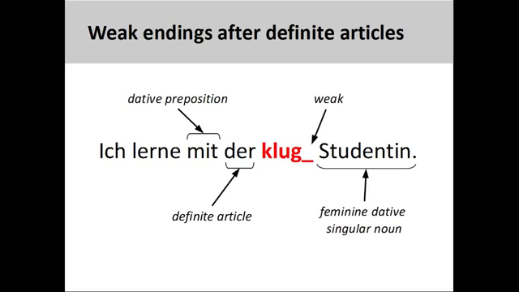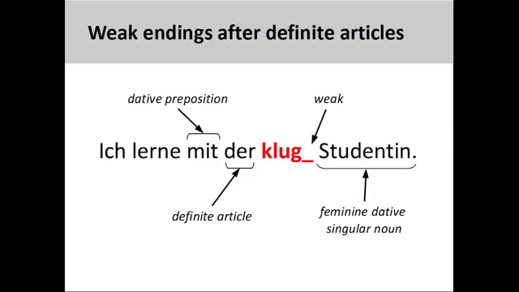Let's take a look at a slightly different sentence. Ich lerne Deutsch mit der klug Studentin. I learn German with the smart female student. As with the sentence in the prior slide, I am provided with a definite article, der.